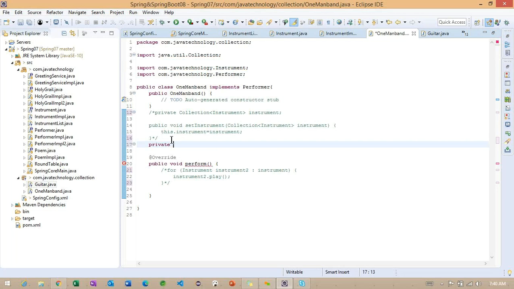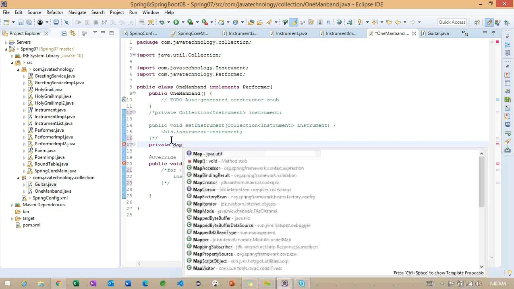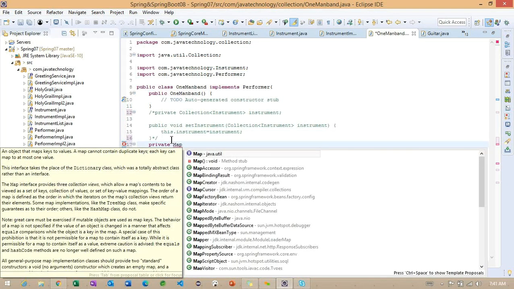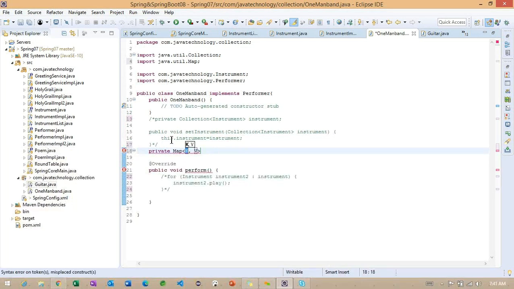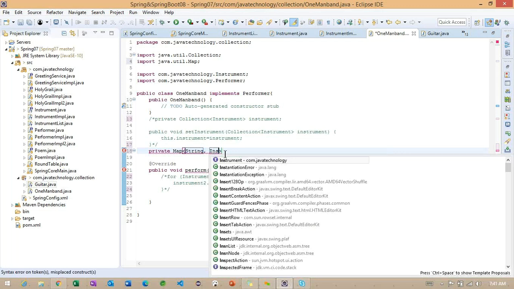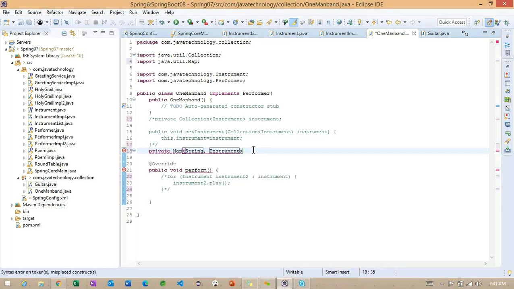The property here is Map, which comes from java.util, and here is the key value. So we need to specify the key. The key I'm specifying here is String, and the value I want to specify is the Instrument object.